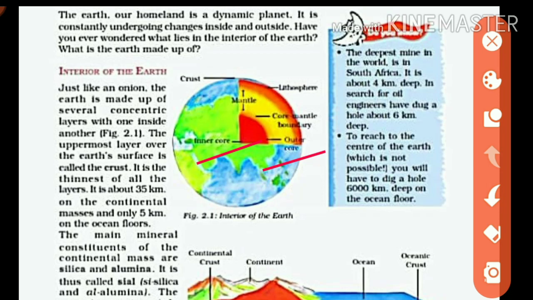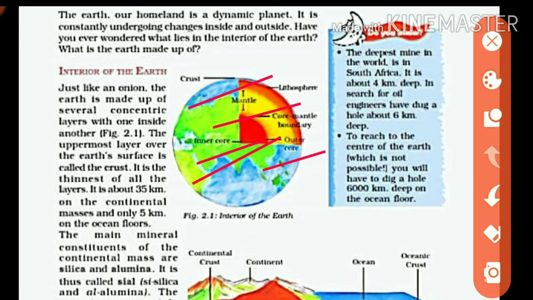What is the depth of the crust? It is 35 kilometers on the continental bed and 5 kilometers on the oceanic bed. Now what is the depth of the mantle? It is 2900 kilometers below the crust, and the innermost is the core, and its depth is 3500 kilometers.